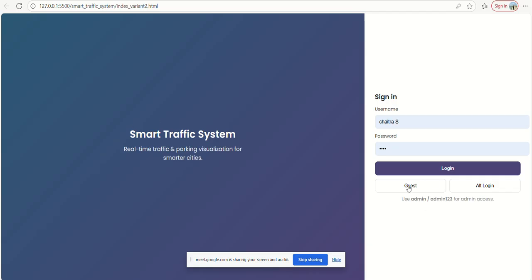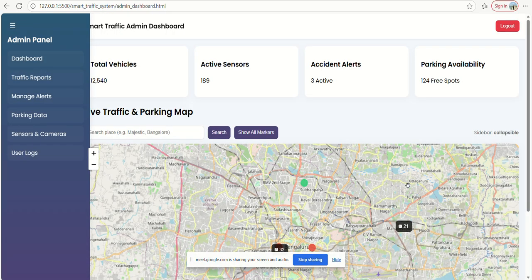So now let me log in, and this is how our overall website looks, where we have an admin panel with dashboard, traffic reports, manage alert, parking data, sensors and camera, and user logins. So dashboard. This is our overall dashboard and traffic reports.